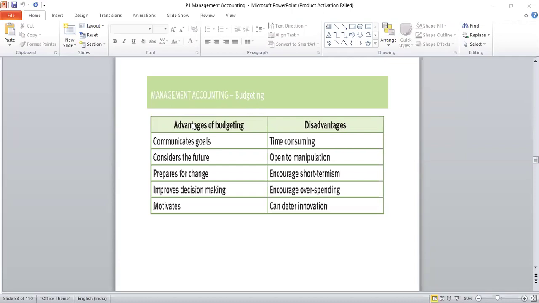Then, if there is a budget, the focus will be only for the budget period. So the view is not about what the organization wants to achieve in the long run. Instead, they would focus only on the budget period. So it encourages short termism, and it encourages overspending.